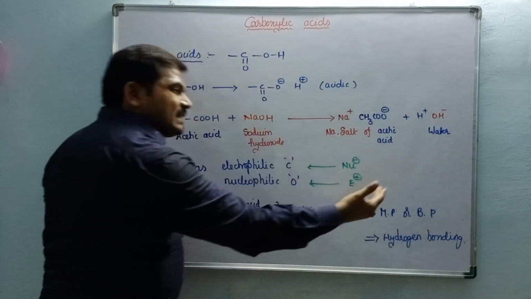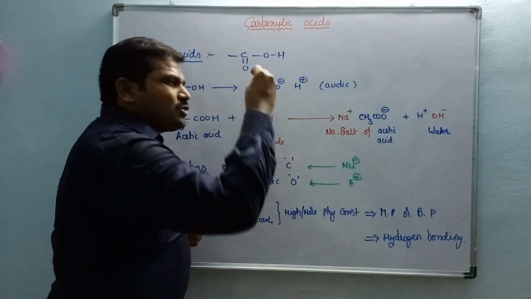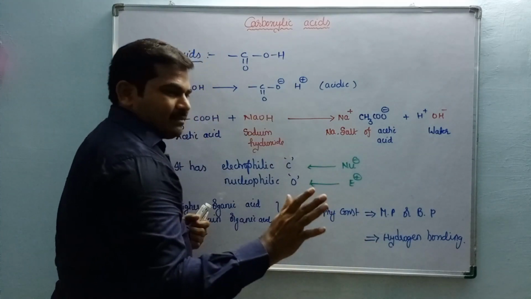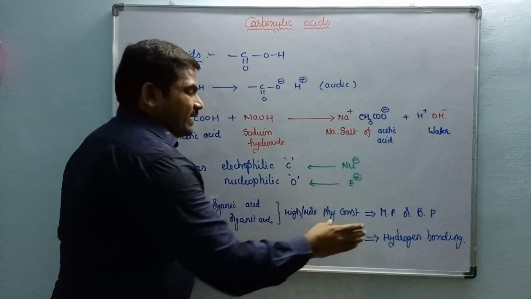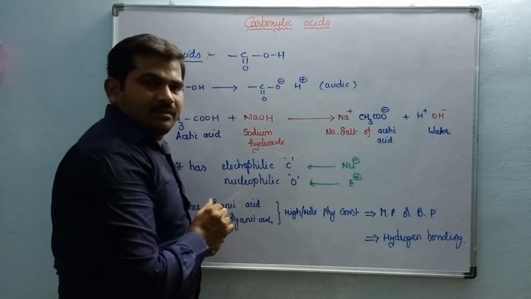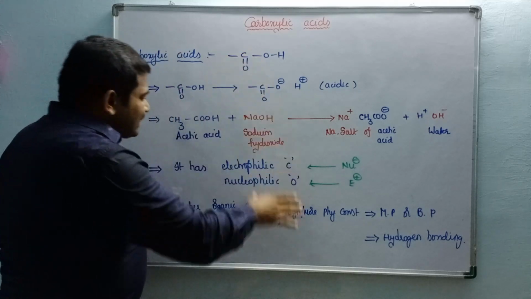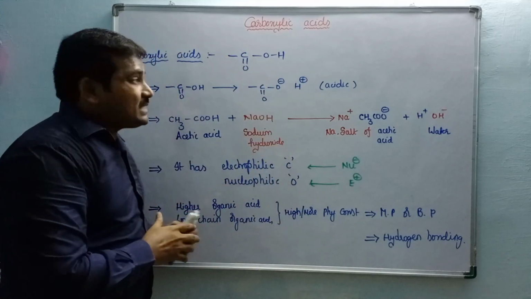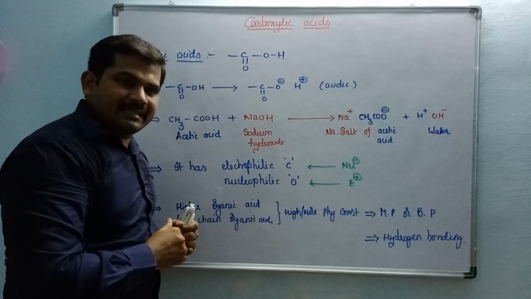Usually upon increasing the length of carbon chain, most of the compounds are solid in nature. That's why their melting point is going to be increased. Okay, so these are the various physical properties of these carboxylic acids.